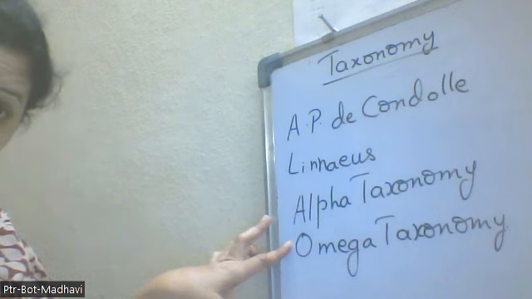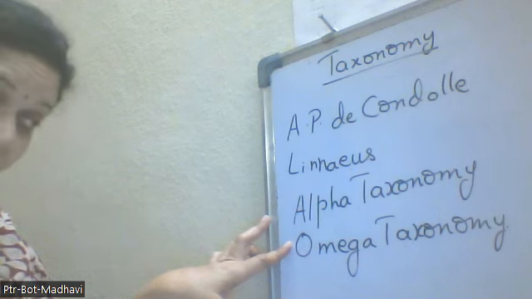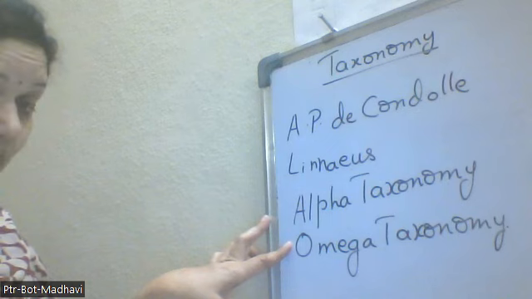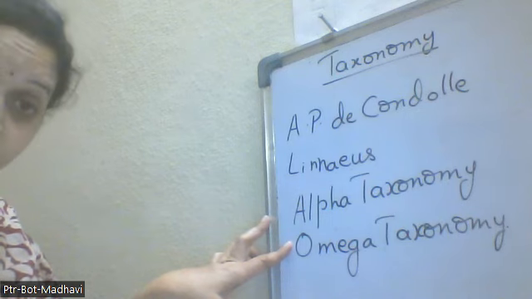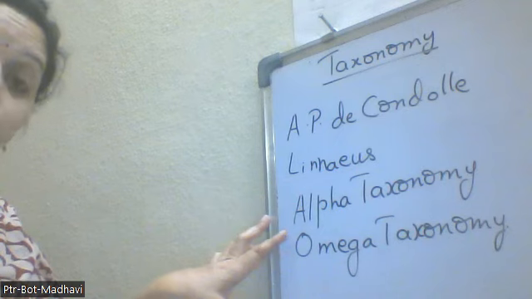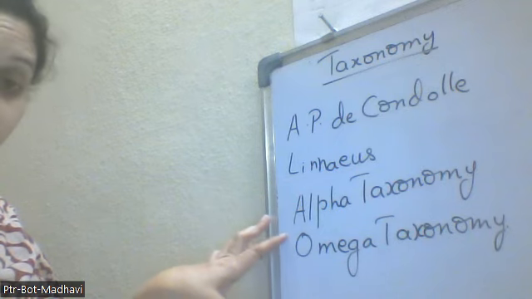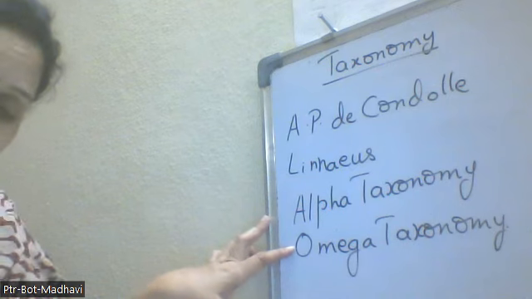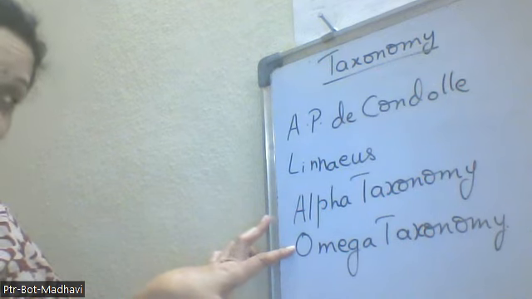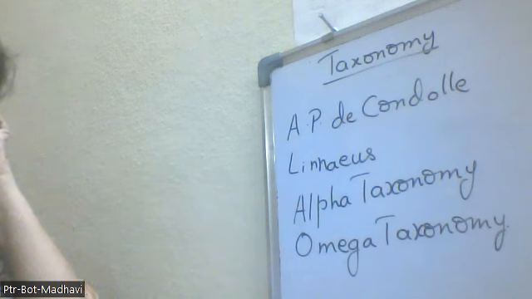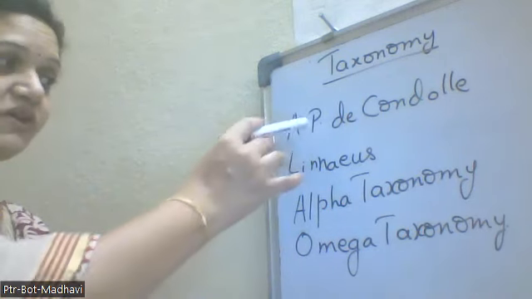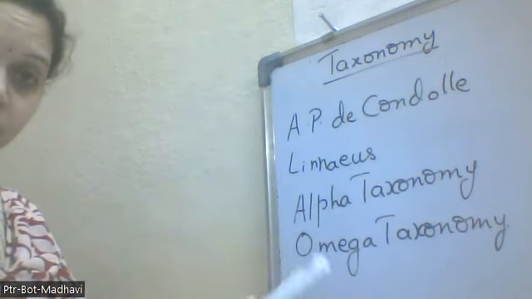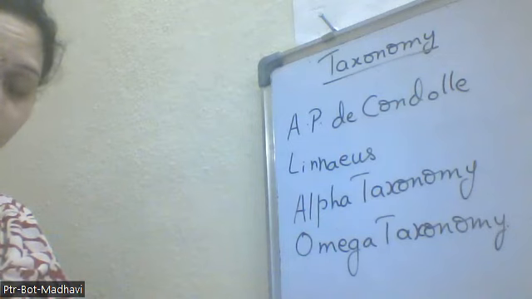All these we have taken into consideration for classifying the organisms. So all those latest inventions come under the omega taxonomy. Okay, so like this we have classified the organisms in a taxonomical manner.